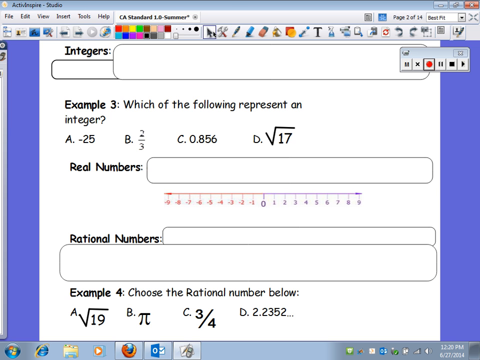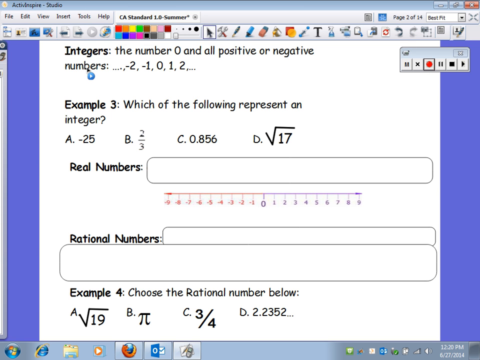Integers, on the other hand, are the numbers 0 and all positive or negative numbers. So basically what we would say is the numbers on both sides of 0. You got a 0 in there and you got the numbers to both sides.